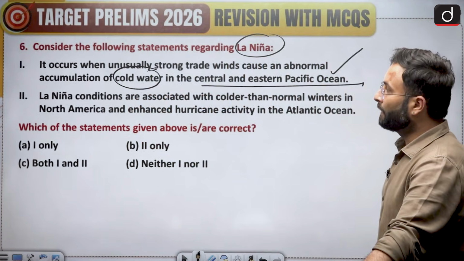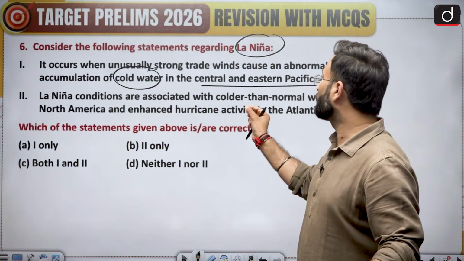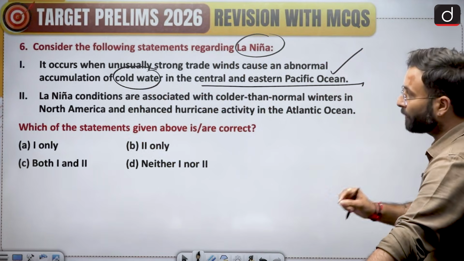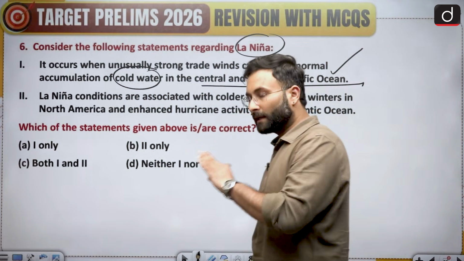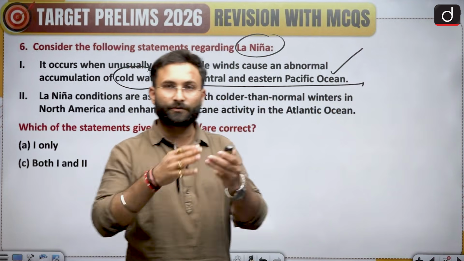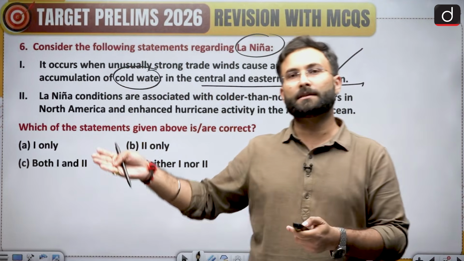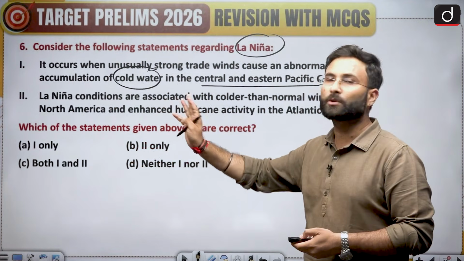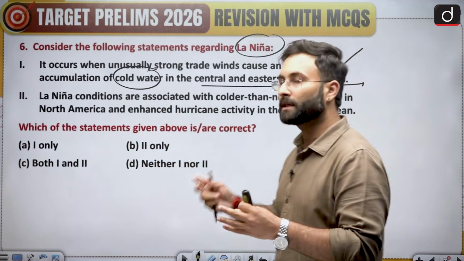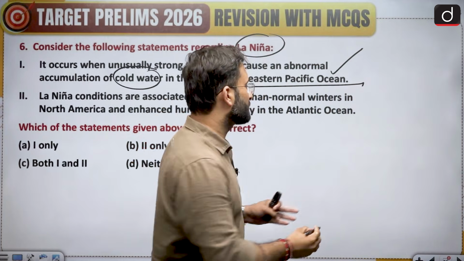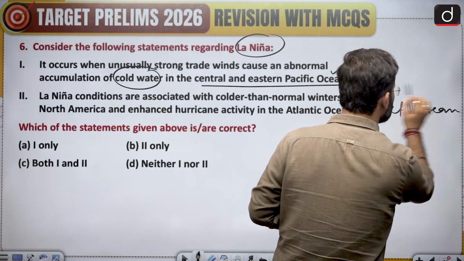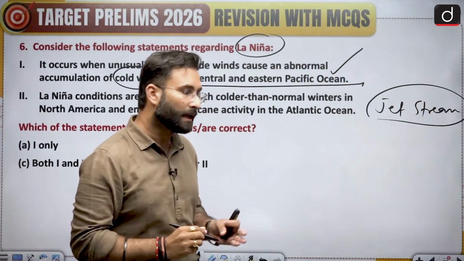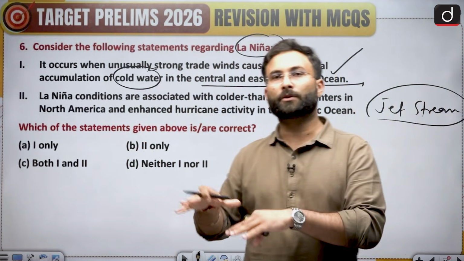This is correct. Now, La Nina conditions are associated with the colder than normal winters in North America and enhance the hurricane activity in the Atlantic Ocean. Now, if you look at the statement, you will be confused, that is what is happening in the Peruvian coast, that is South America. Why are they talking about North America? Now, one more associated phenomenon is the jet stream. Now, what are jet streams? These are the upper air circulations, and they are getting impacted by the surface conditions as well.